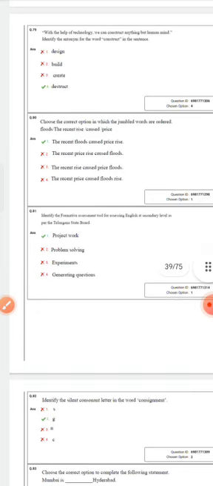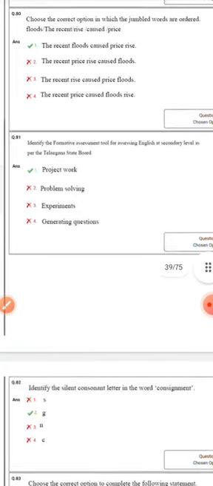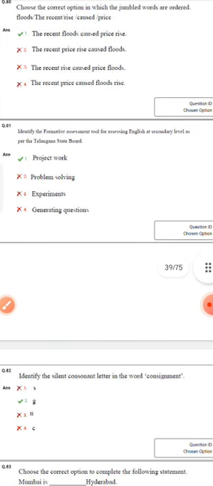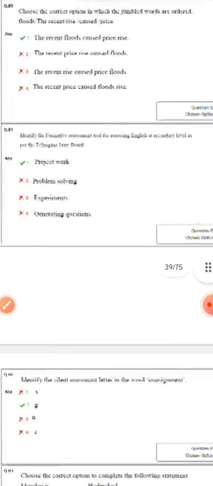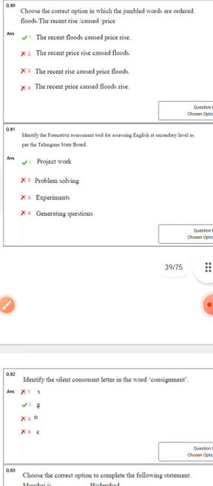Next. Identify the formative assessment tool for assessing English at secondary level as per the Telangana State Board. What are the FAs they have given? FA assignments, formative assessment. The options are: problem solving, experiments, generating questions, project work.